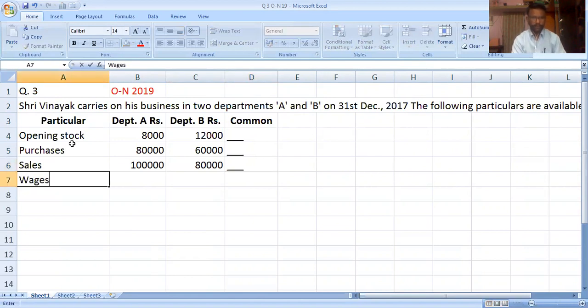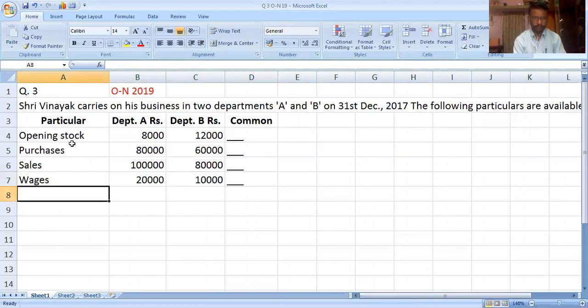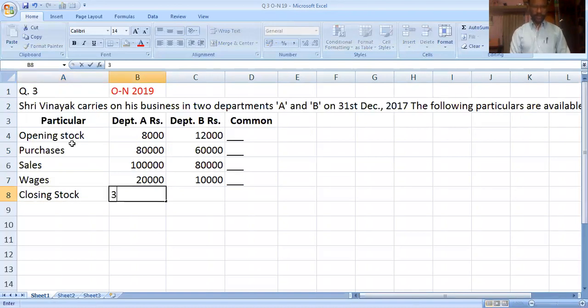Wages: Department A rupees 20,000, Department B rupees 10,000, common dash. Closing stock: Department A rupees 30,000, Department B rupees 20,000, common dash.